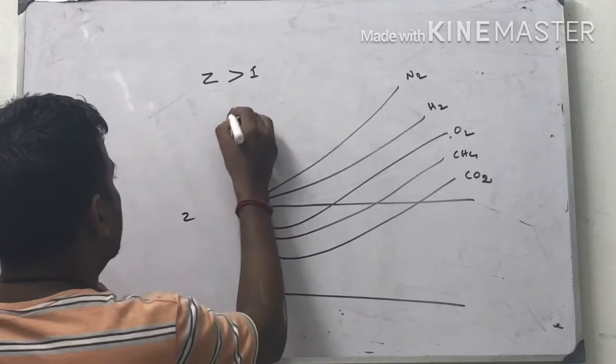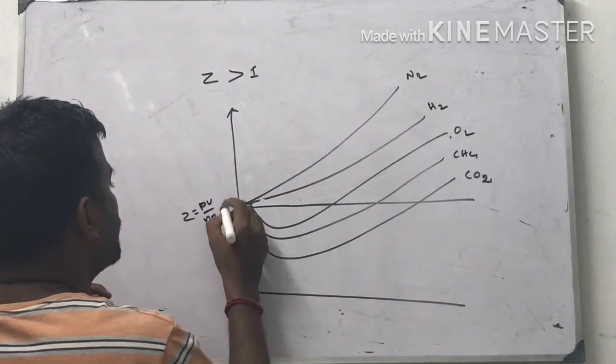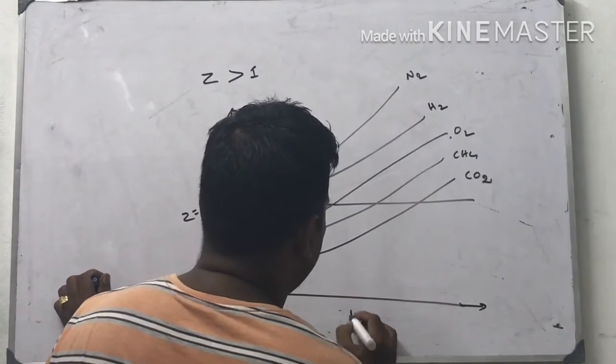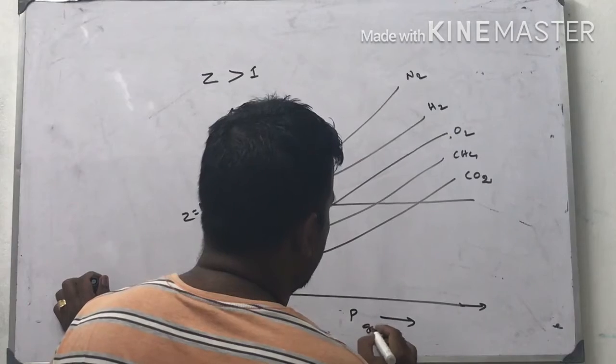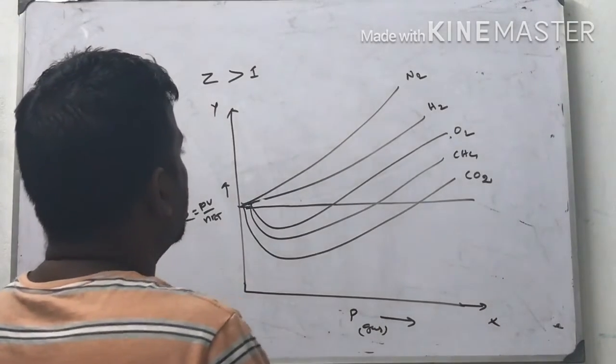Z is equal to PV by nRT. Compressibility: pressure of the gas on the x-axis, compressibility factor on the y-axis.